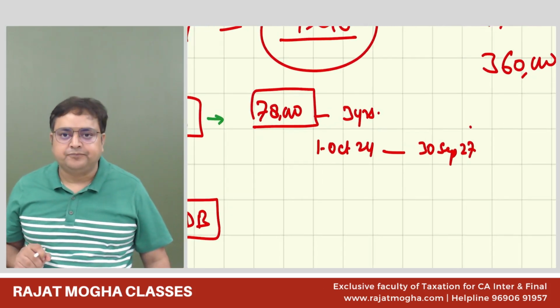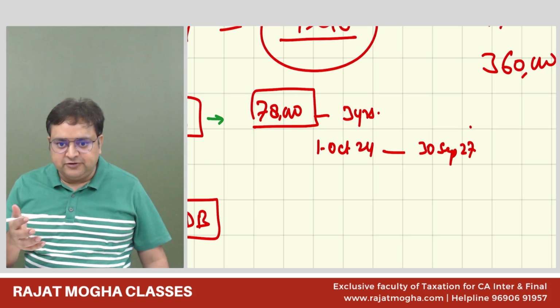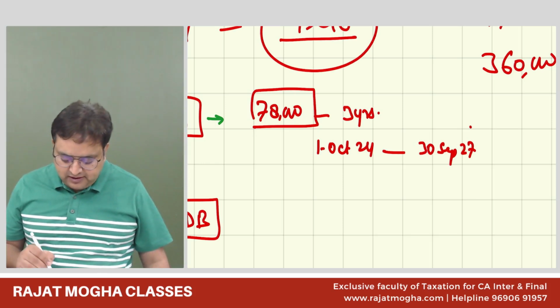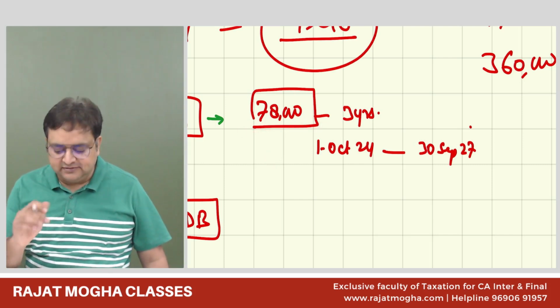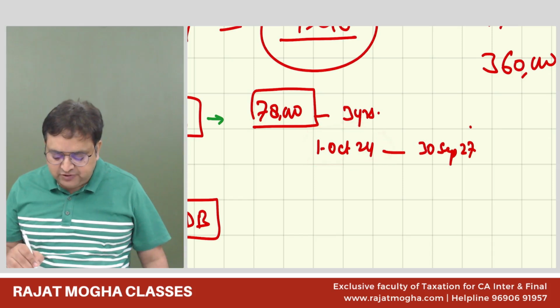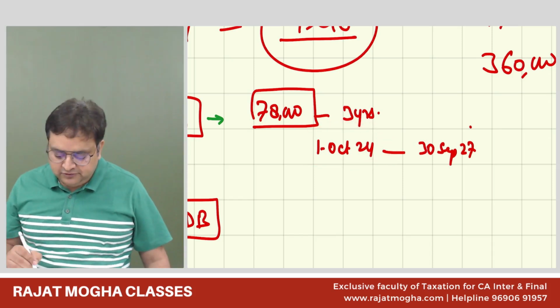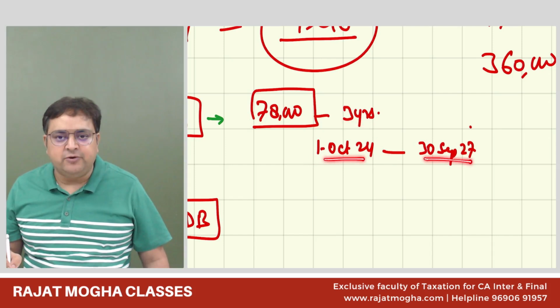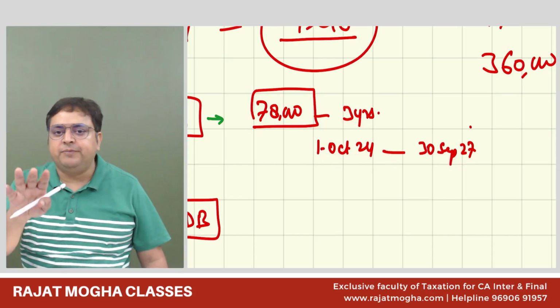Yes, sir. So although it is for 3 years, we can simply do 78,000 divided by 3. No, we'll not do it like this. We'll see which previous years this is actually covering. From October 24 till September 27, it is actually touching 4 previous years.